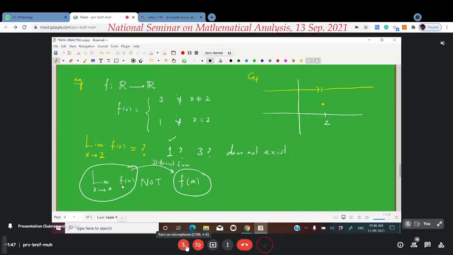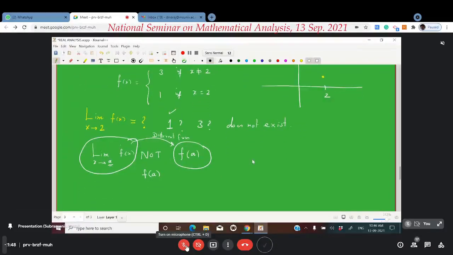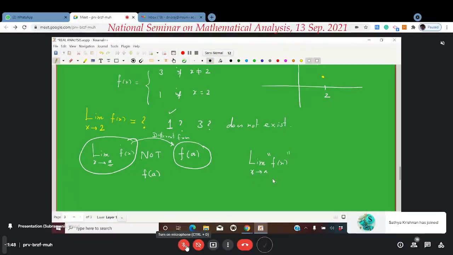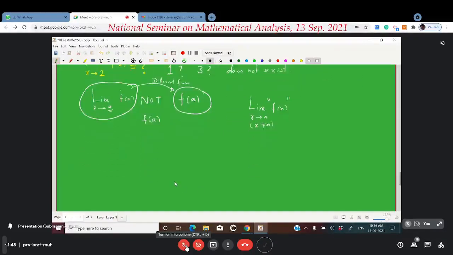The idea of the limit of a function when x goes to a particular point a is different from the value of f of a. This may be equal to f of a sometimes, but that is a different issue. The idea of limit is not just to take the value of the function at the point a. When we are talking about the limit of f of x when x goes to a, we are trying to understand what is happening to the value of f of x when x is coming arbitrarily close to a, but x is different from a. Remember that.